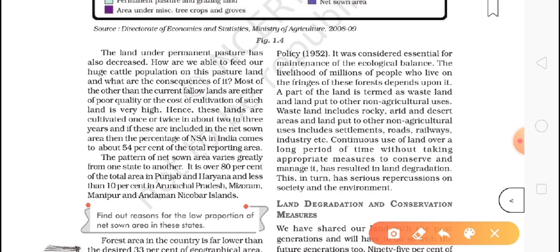What they are telling, simply, is that we need forest. So the government also thought in 1952 when they made the forest policy that we need around 33% of forest in our area, because many people's lives depend on this. But as we know, we are using land like wasteland for making factories, buildings, roads and other things. And continuously, use of land over a long period of time is changing without taking appropriate measures to conserve and manage.